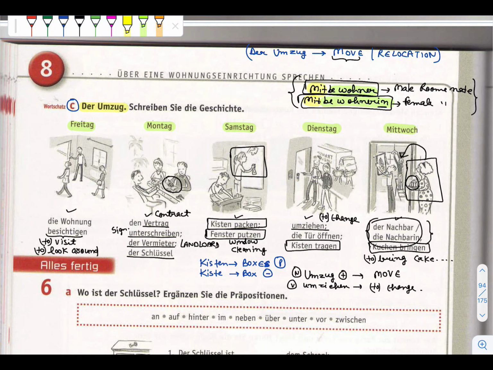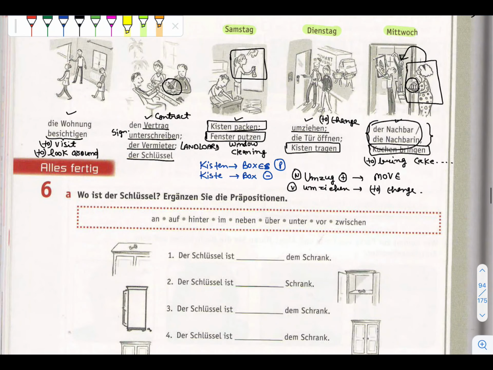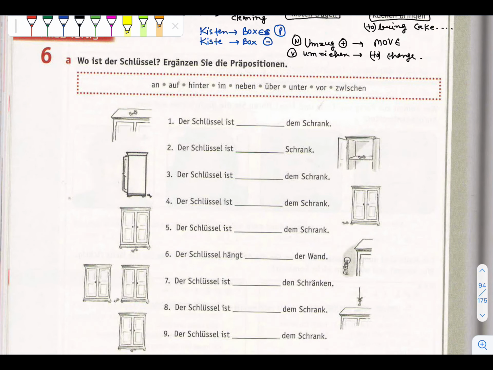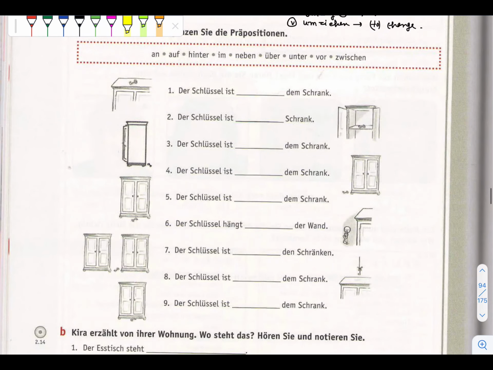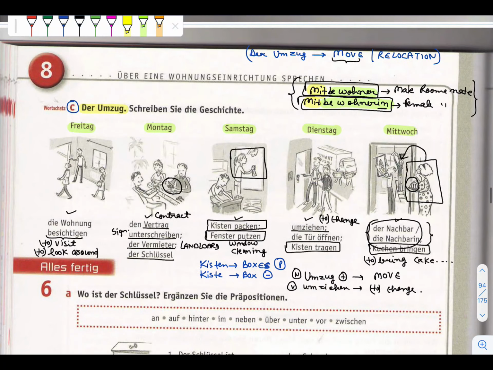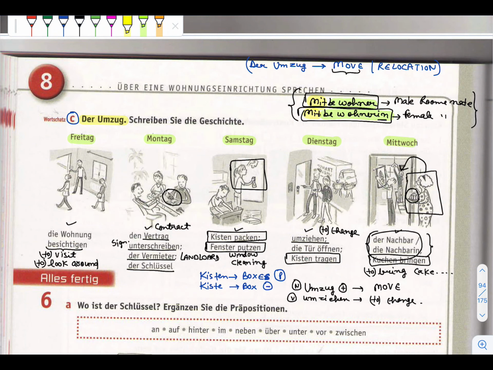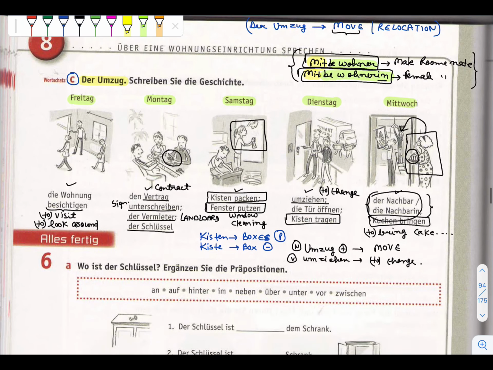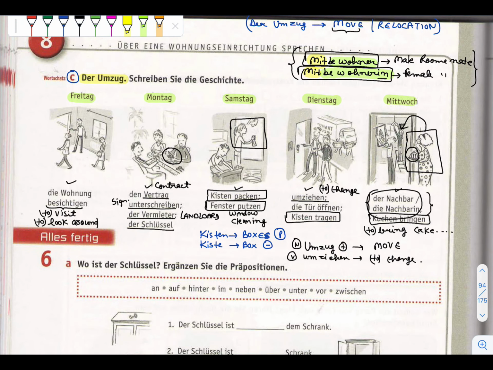Now in this exercise what we need to do is write the story, which we are going to do in the next lecture, tomorrow. In tomorrow's lecture we will see this exercise, which is all about Wechselpräpositionen only. After doing this you don't need to do this exercise again and again, and your concepts will be clear. So in the next lecture we start with this story, which is a form of Schreiben.